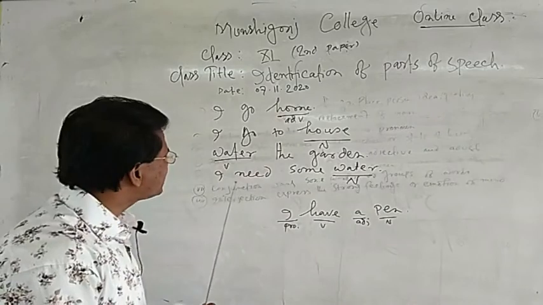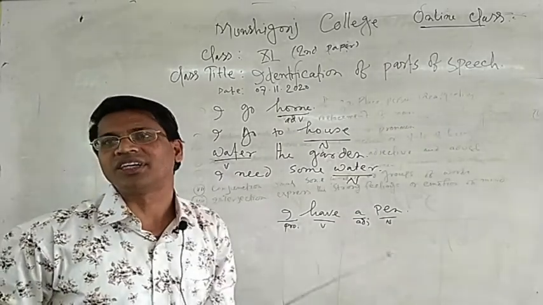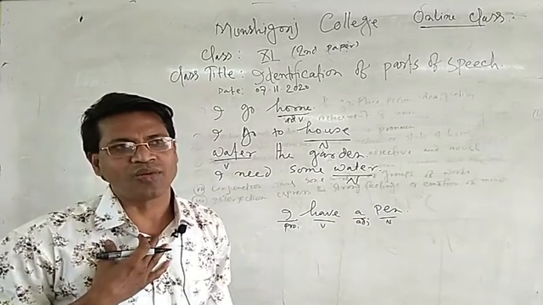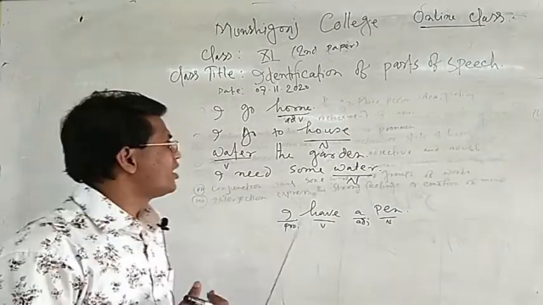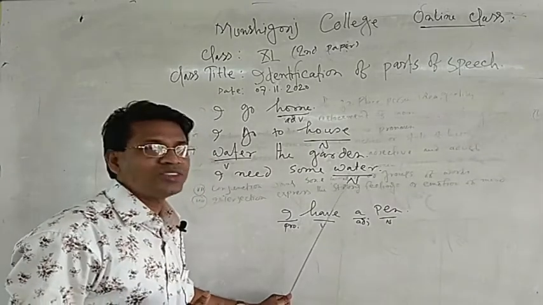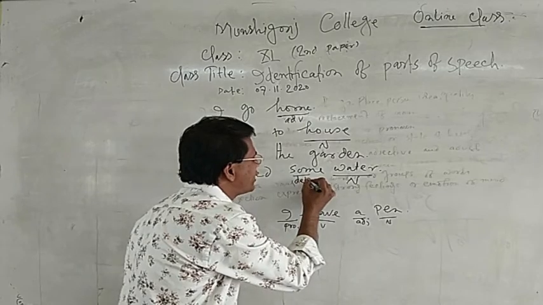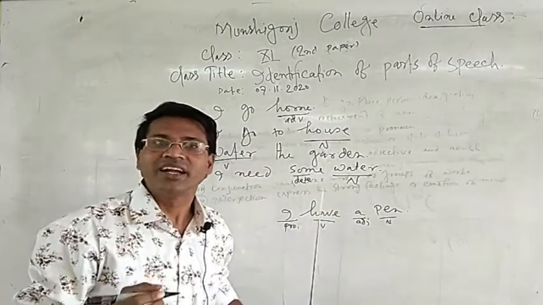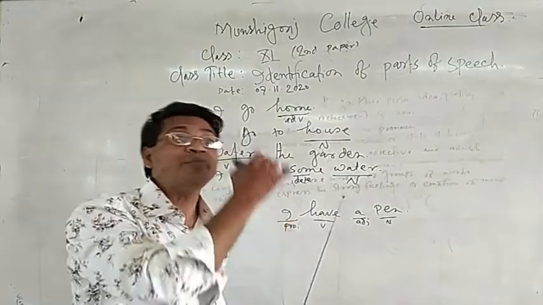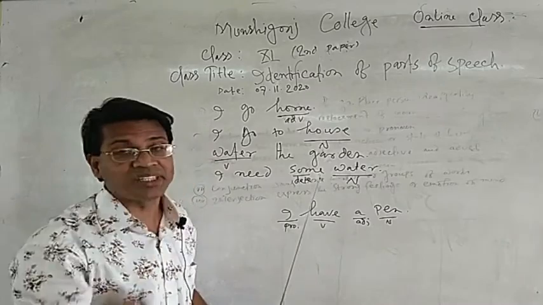But in the sentence "I need some water," I am thirsty now, so I want to drink some water. It's a noun because some is a determiner.